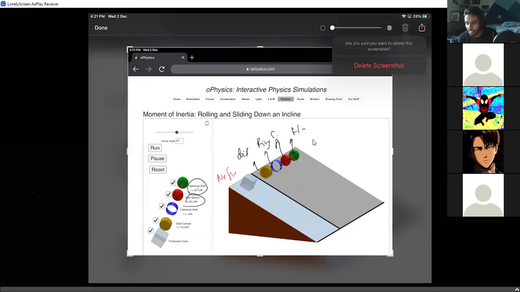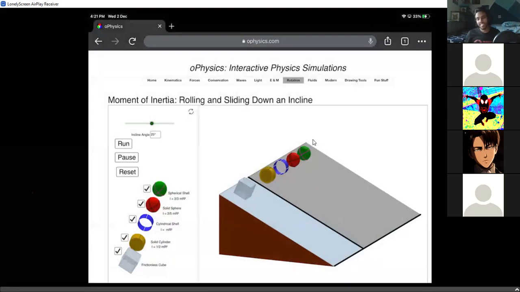Somebody please give a drum roll and see what happens. Which one reaches the ground first? Guys, it was the solid sphere which reached the ground. Of course, the cube definitely reached it first, but it is the solid sphere which reached first. Ring reached it last. So it turns out the body with the least moment of inertia reaches the ground first. Okay.